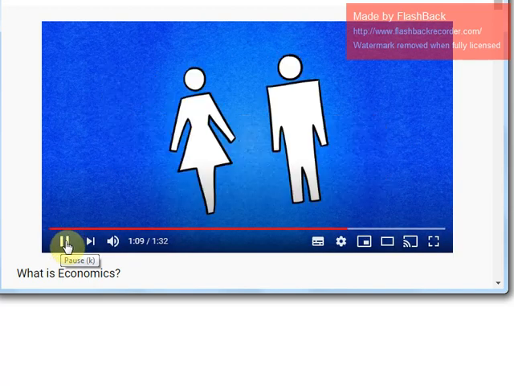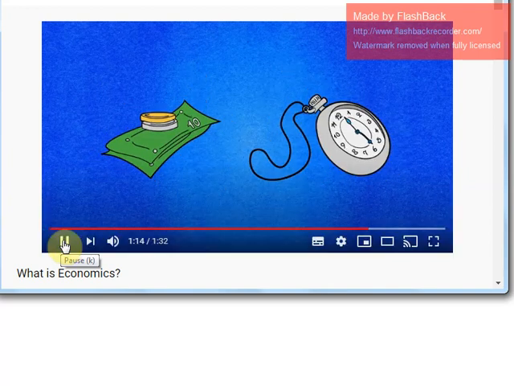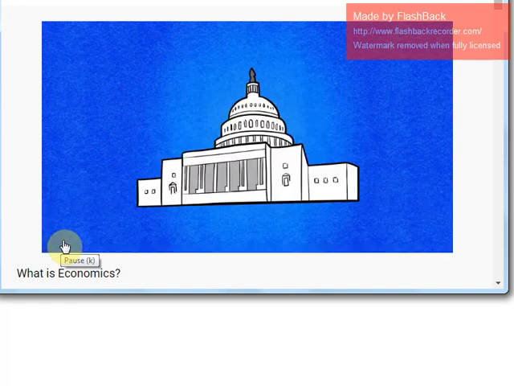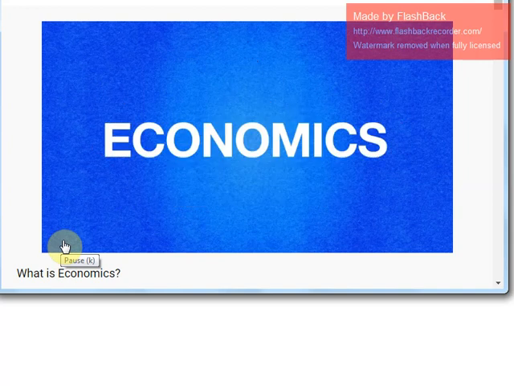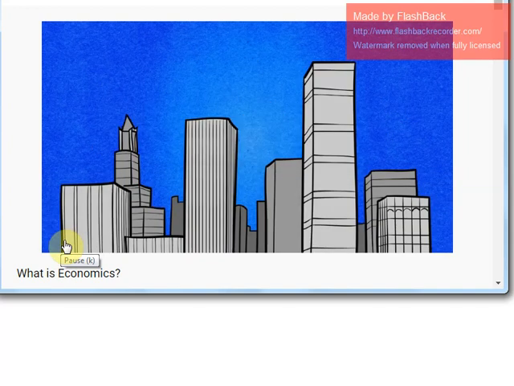Economics is a study of how people make decisions, given the scarce resources that are provided to them. But it's not just about people. It's also how businesses and governments make decisions as well. Economics is a study of how our society as a whole uses its resources.